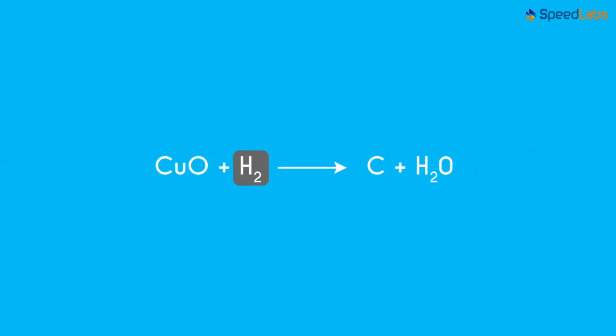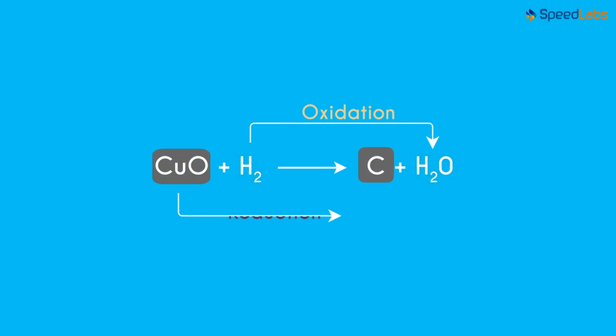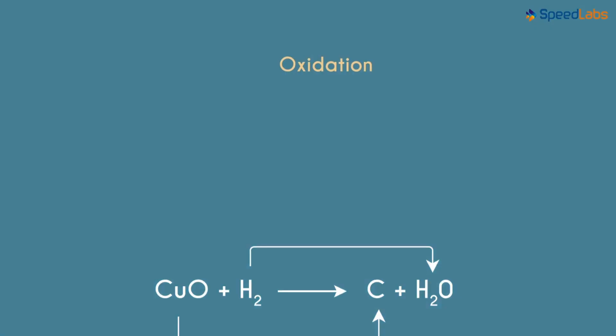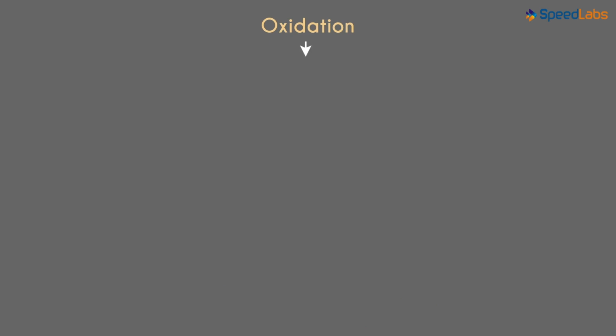We'd seen that if a substance gains oxygen during a reaction, it is said to be oxidized. And if a substance loses oxygen in a reaction, it is said to be reduced. Let's talk a bit more about oxidation. Do you know what effects it has in everyday life?